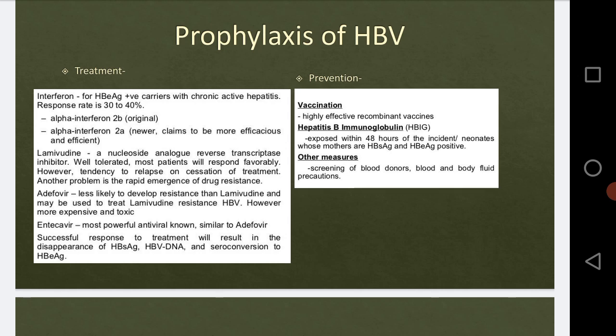Now the vaccine currently preferred is the genetically engineered one. This vaccine is made by cloning the S gene, the surface gene of the HBV, in baker's yeast. As we know, S gene is the surface gene, the surface antigen, right.